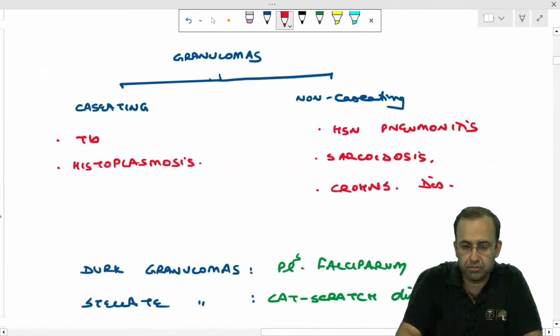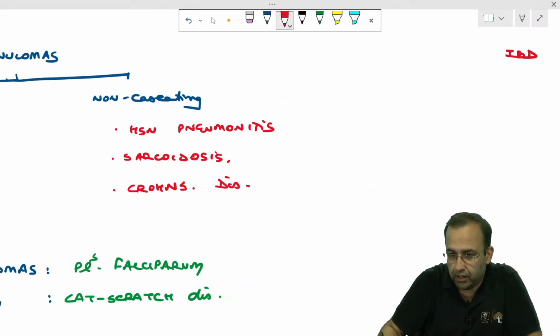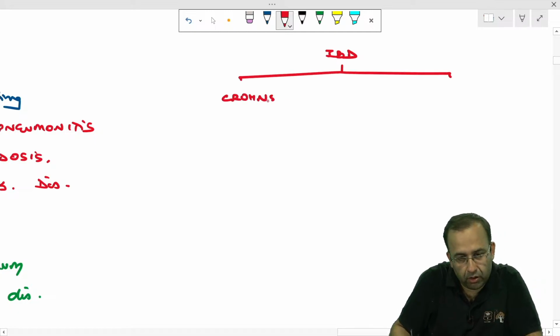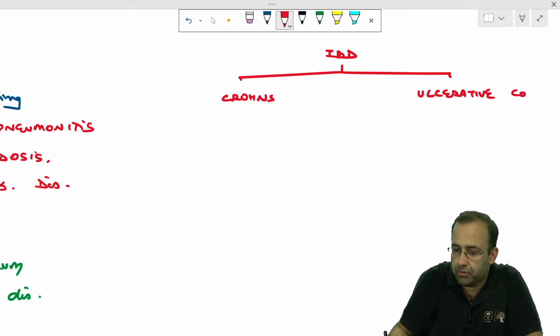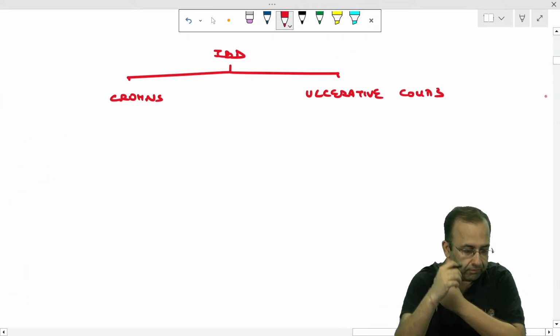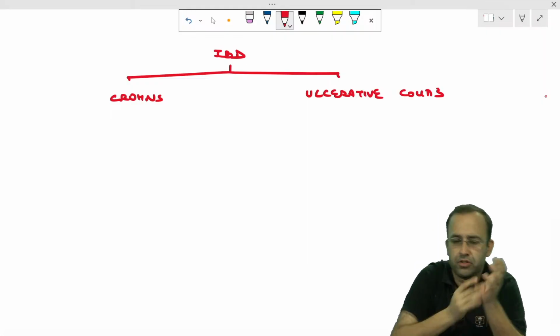Next point. Look at one more thing in this. We can divide inflammatory bowel disease, IBD, into two types: Crohn's disease versus ulcerative colitis. First of all, tell me about IBD. Male, female, age group. When is it seen? When is inflammatory bowel disease associated?